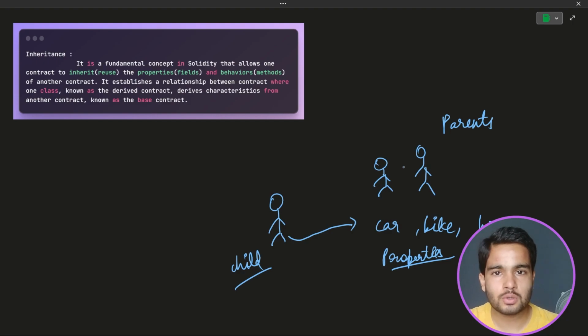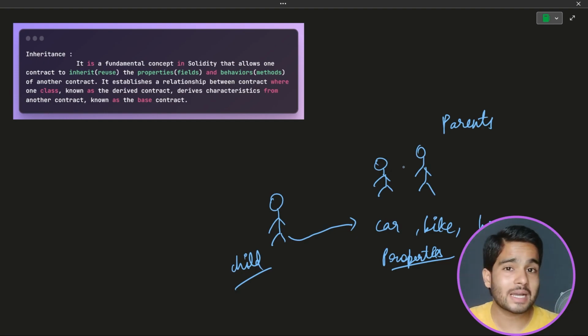In contracts also, whatever contracts we are going to create, a contract can inherit the properties of any other contract. The contract which is inheriting any other contract is considered the child contract, and the contract it is inheriting is considered the parent contract. And the child contract can use all the properties and functions, or all the state variables and functions, of the parent contract.